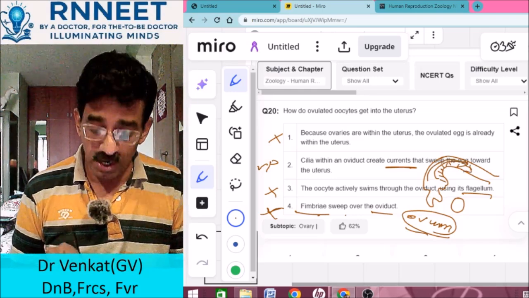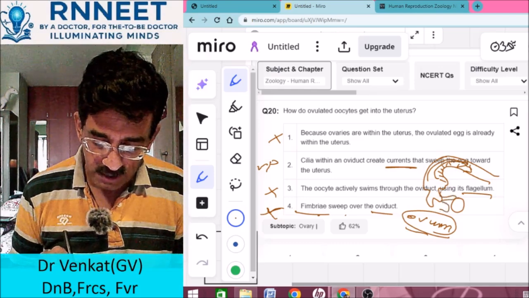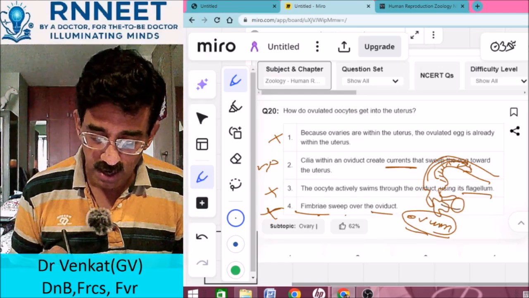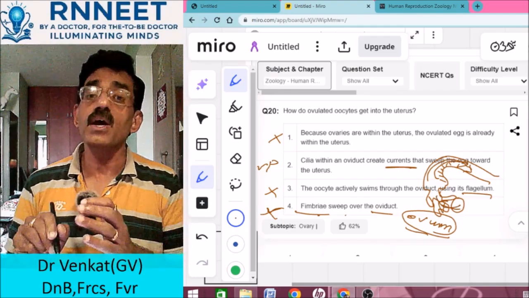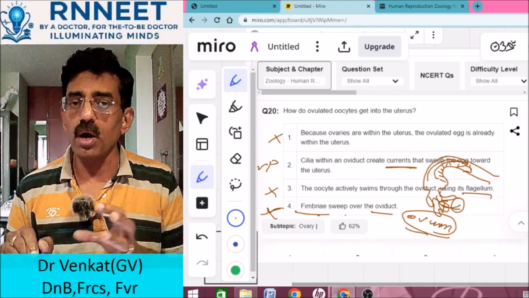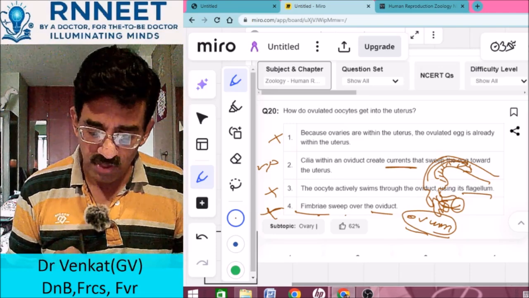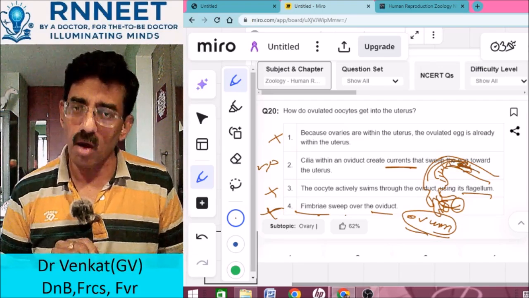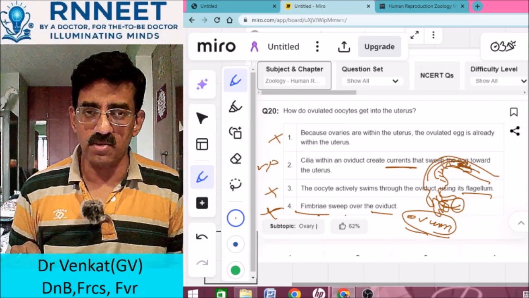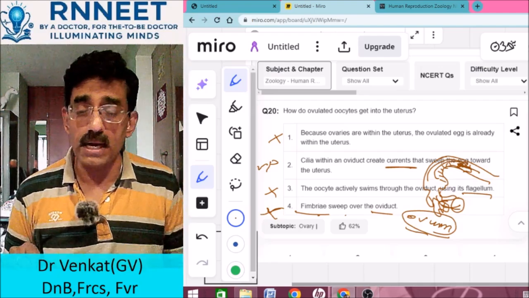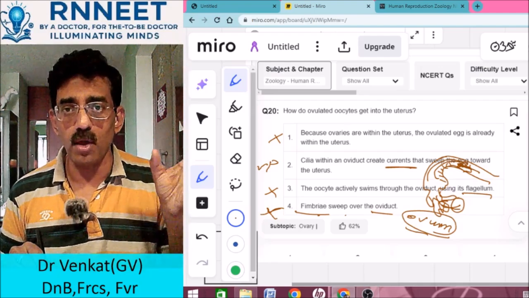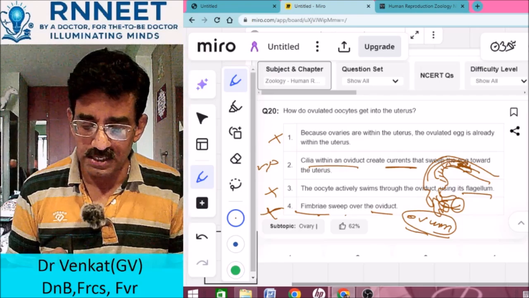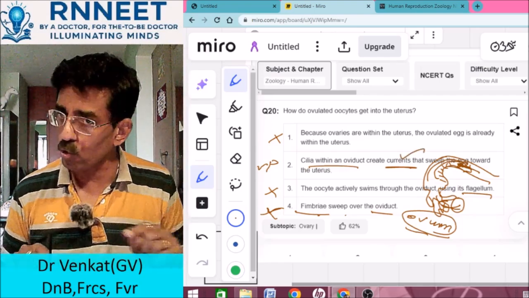It is this negative pressure that allows the fimbriae, which are sweeping over the ovum, to engulf the ovum immediately into the ampulla of the fallopian tubule, and at the junction between the ampulla and the isthmus, fertilization occurs. So an important point to remember is that the fimbriae sweep over the ovum, and the movement of the oocyte into the uterus is created by the cilia of the oviduct that create currents.